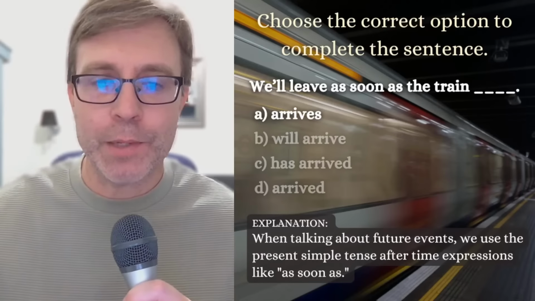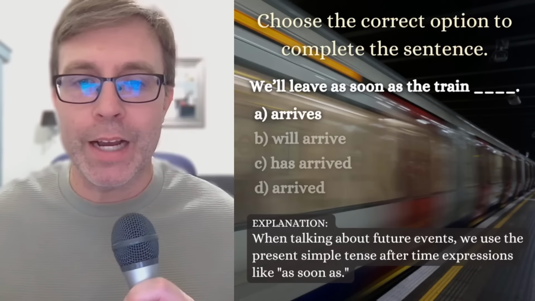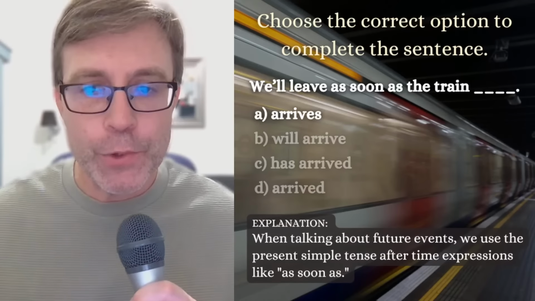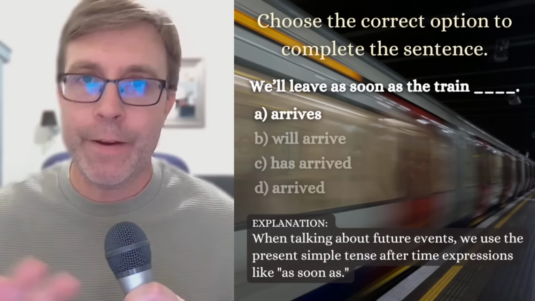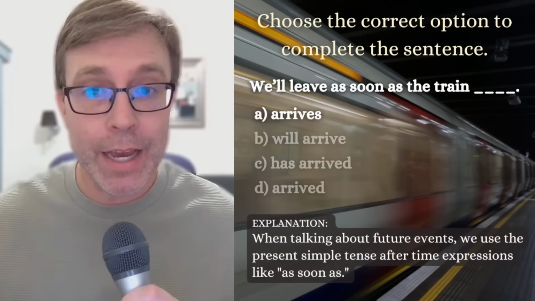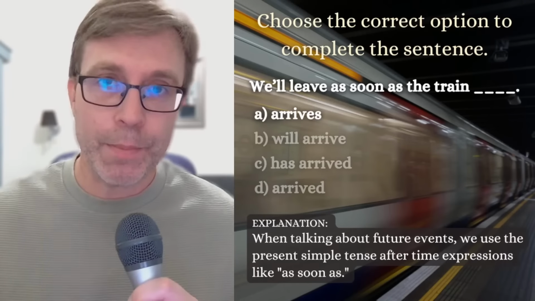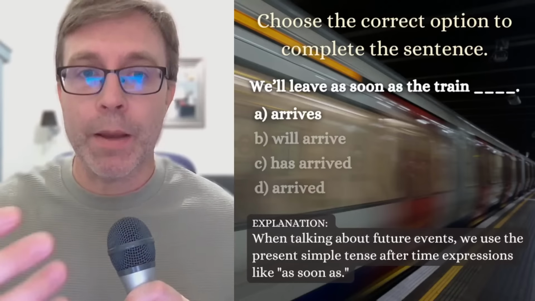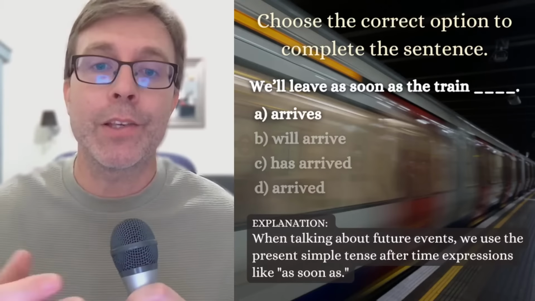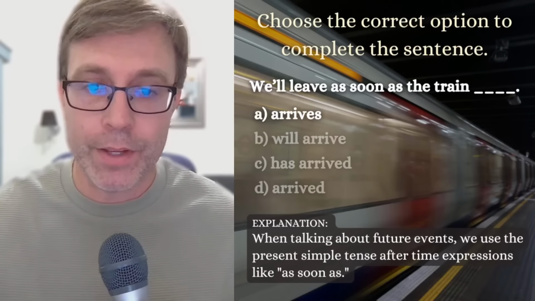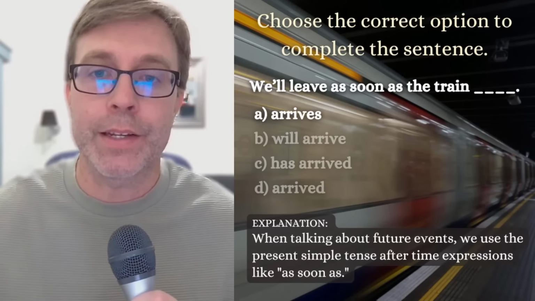So for the explanation, we're going to use arrive when we're talking about future events. We use the present simple tense after time expressions, like as soon as. So this is my time expression. We're talking about the future because you see that we will leave as soon as the train arrives. That is our present simple.